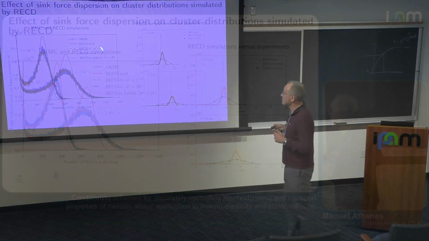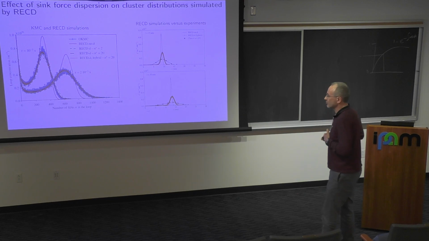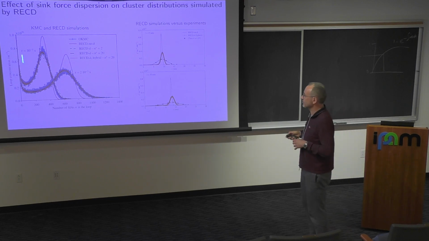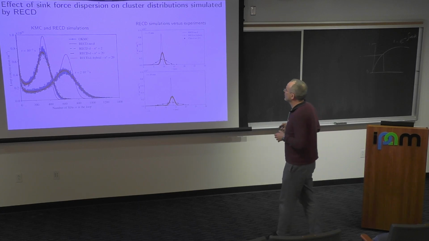But by putting this dispersion of sink strengths in the cluster dynamics equation, we can match again the distribution of the kinetic Monte Carlo simulation, and the advantage of rate equation simulation is that they are much faster than object kinetic Monte Carlo.